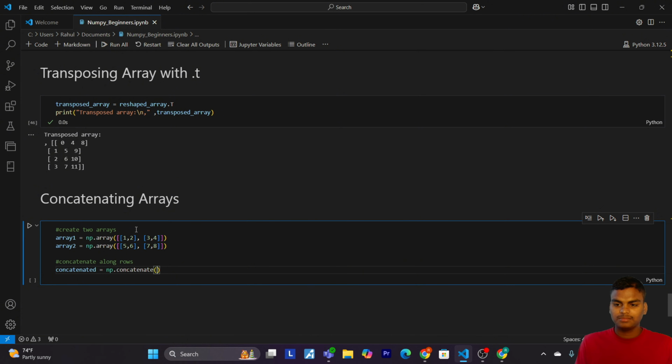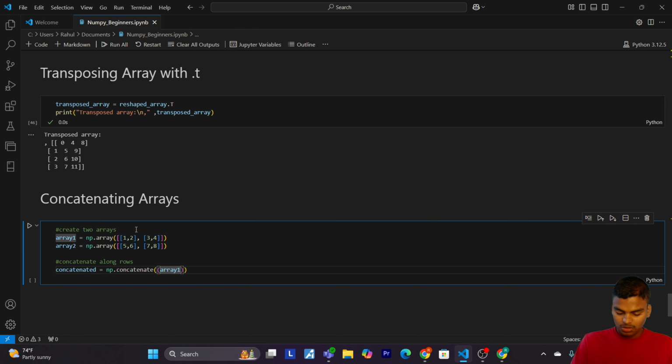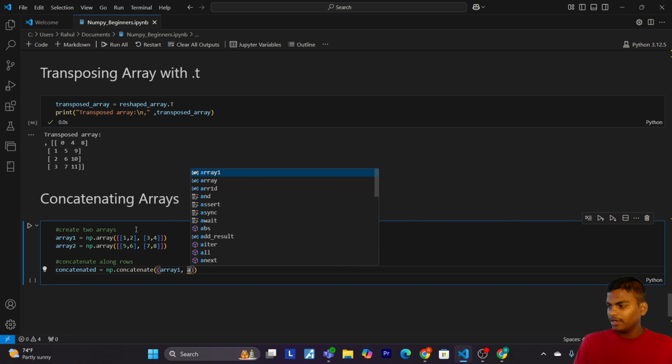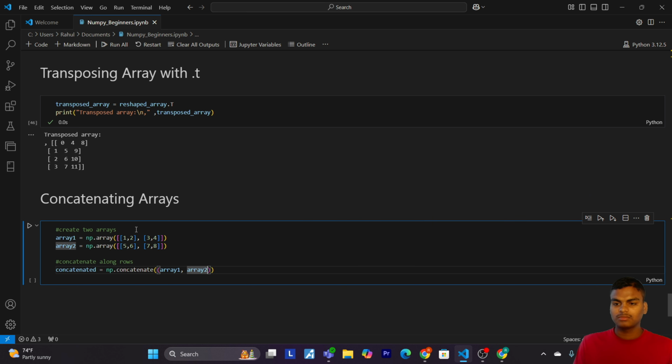Now pass array1 comma array2, and axis equals to 0.